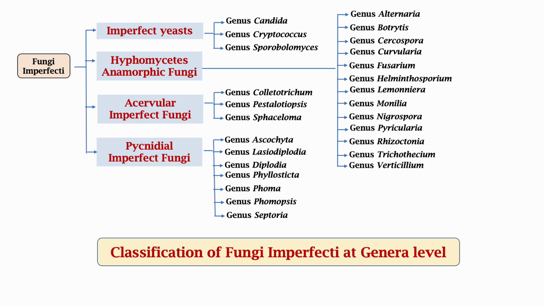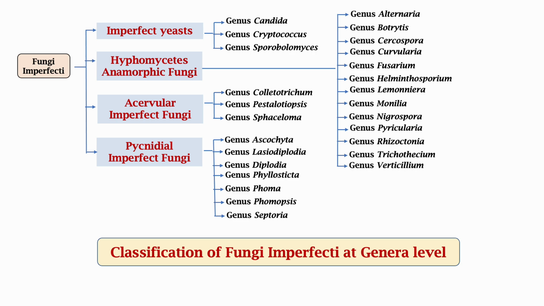The second class, Hyphomycetes anamorphic fungi, here a number of genera are included, starting from Alternaria, Botrytis, Cercospora, Curvularia, Fusarium, Helminthosporium, Leptosphaeria, Monilia, Nigrospora, followed by Pyricularia, Rhizoctonia, Trichothecium, and Verticillium.